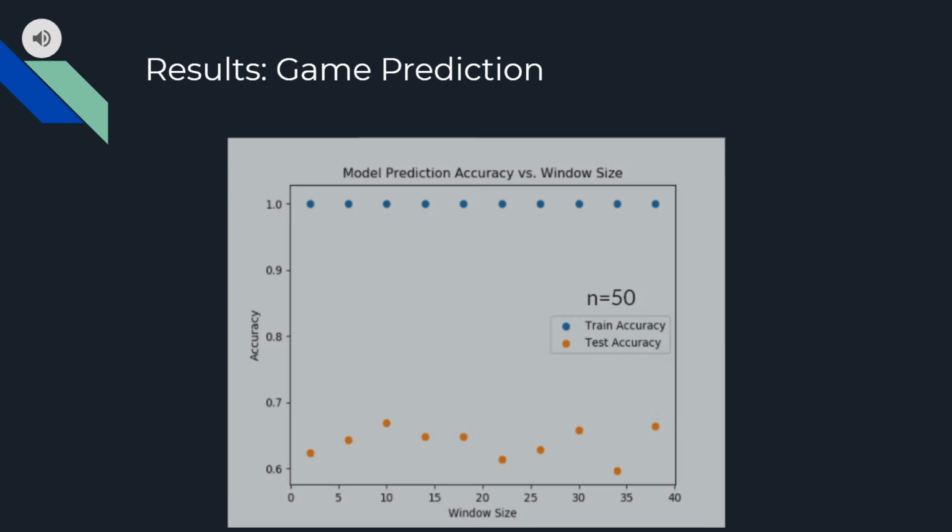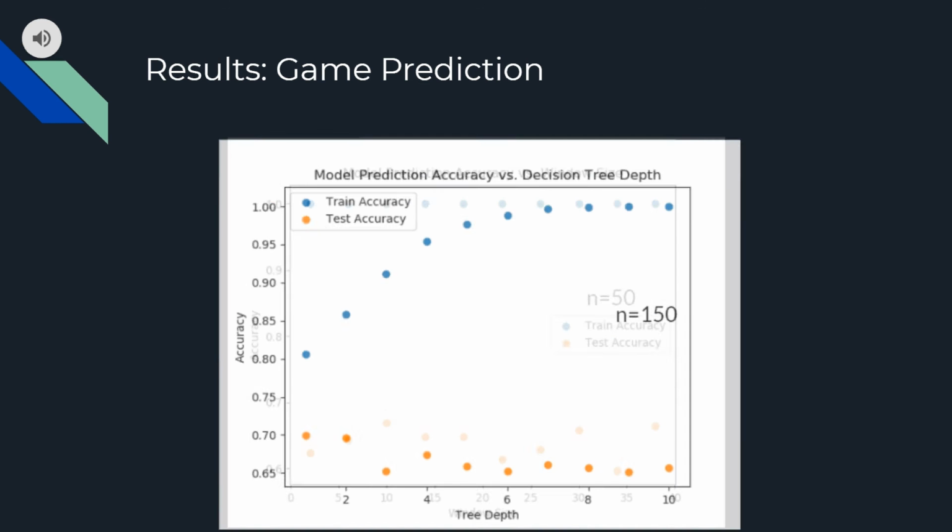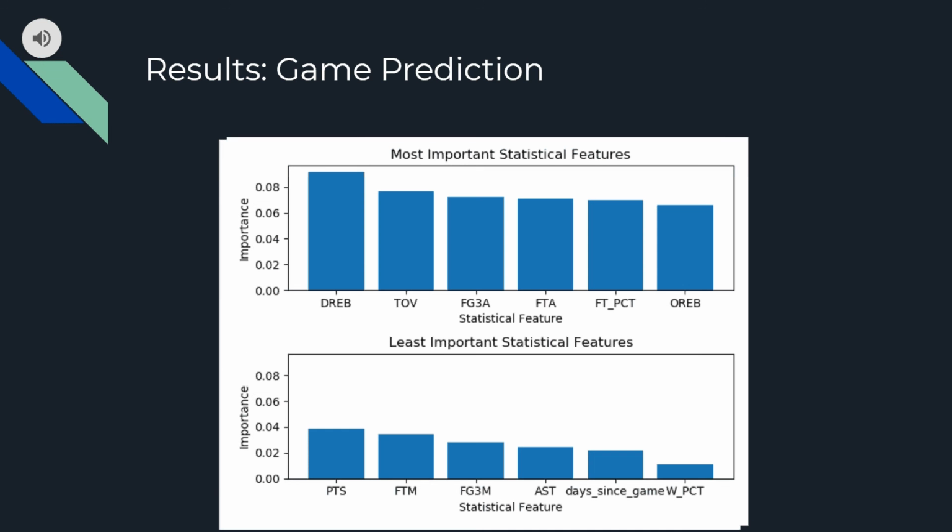We found that adjusting window size did not affect training accuracy, but testing accuracy peaked at a window size of 10, showing that the 10 most recent games provide a good measure of the team's form. When increasing maximum depth, training accuracy rose, but testing accuracy actually decreased slightly after 2, showing that the model is prone to overfitting. Finally, we found that in models, the most important predictive features from recent 10-game average performance included defensive rebounds and turnovers, while the least important ones were days since last game and recent game win percentage.